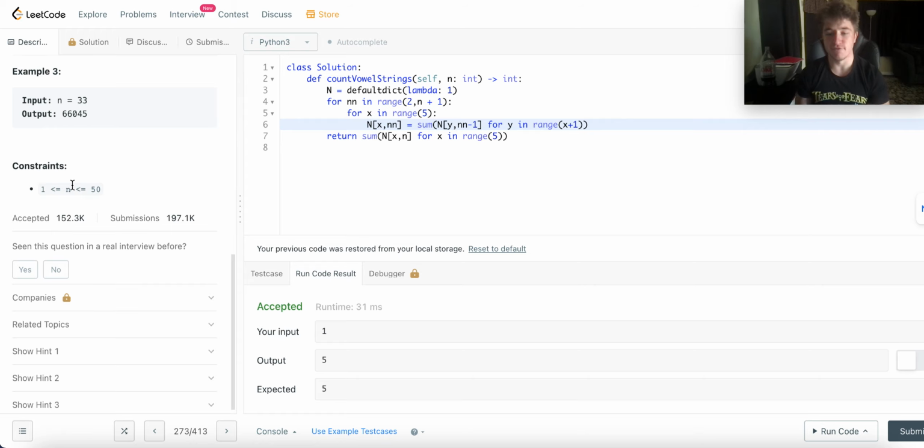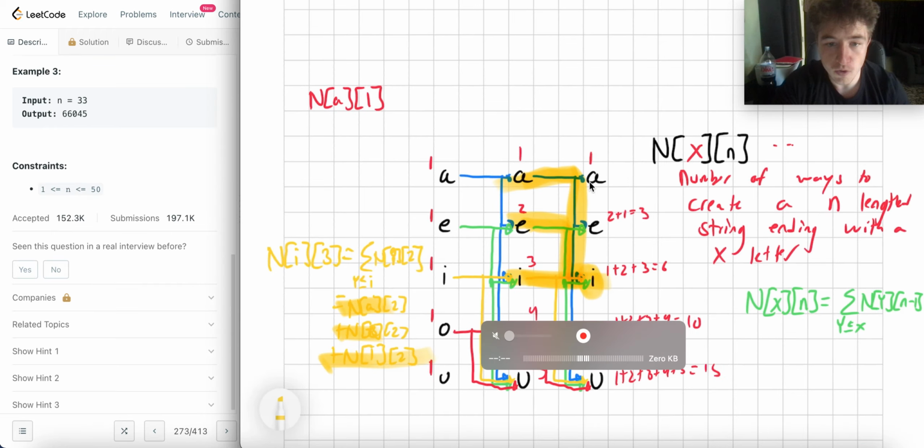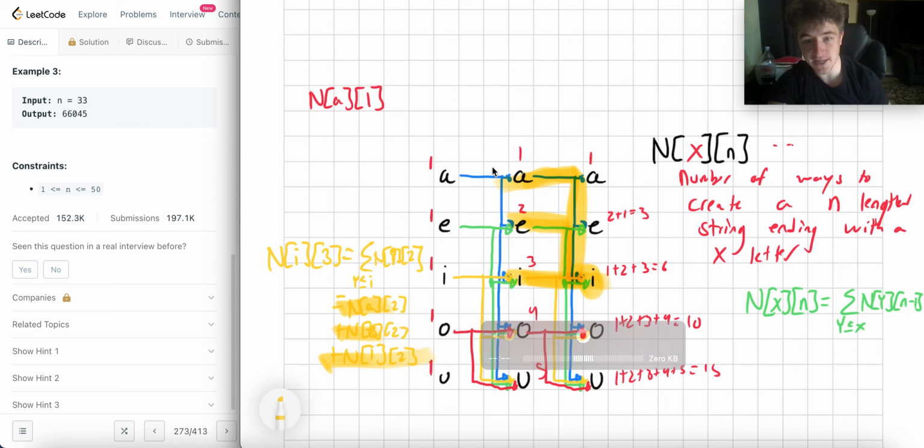Well, I guess the first thing is we're only basing the current thing on the previous thing. So we don't need to keep track of things that are 2 iterations before, right? We only need to keep track of what's occurring right now. And what you'll also notice is that there's a running sum, right?